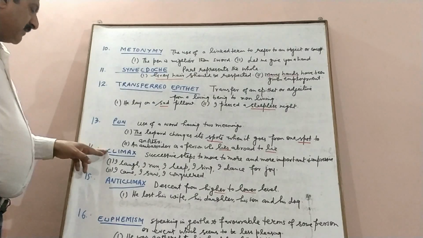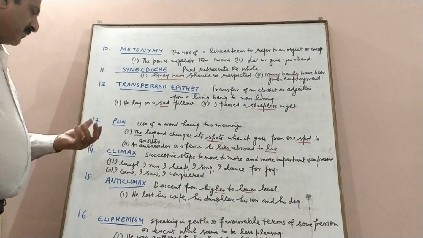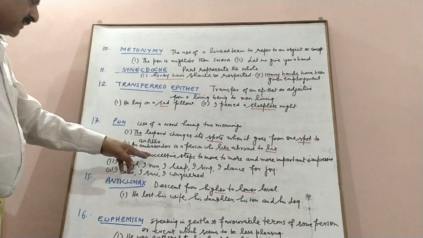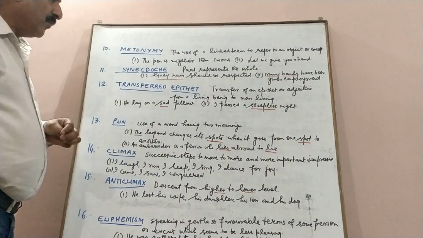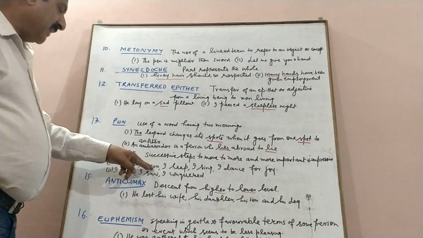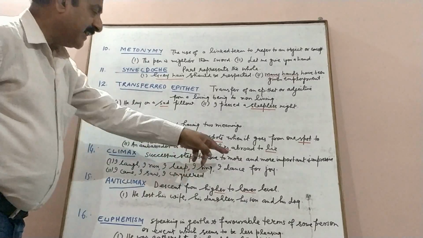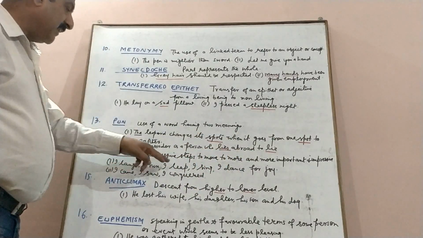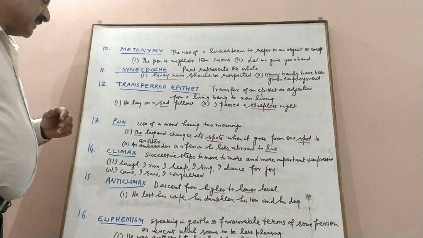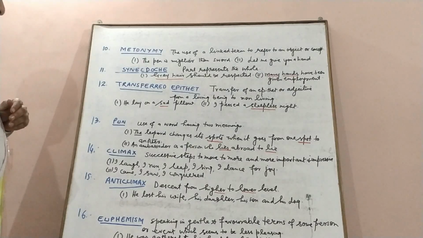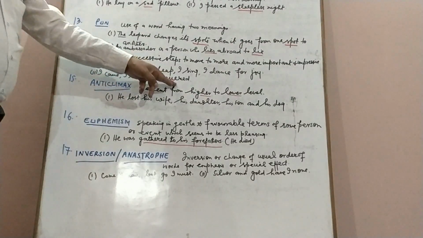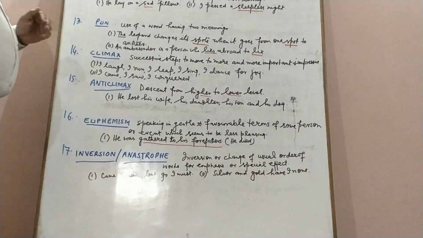Next is climax. Climax, as we know, is going from a simple thing to the highest, from simple feeling to highest. So these are successive steps to move to a more and more important and impressive level. I laugh, I run, I leap, I sing, I dance for joy. So from laughing, running, leaping, singing, the speaker moves to dancing. So there is a successive movement to the higher level. So this is a climax. The next example is: I came, I saw, I conquered. So this is also an example of climax.